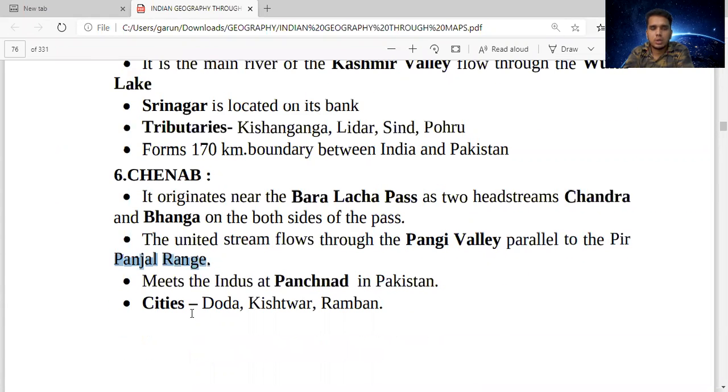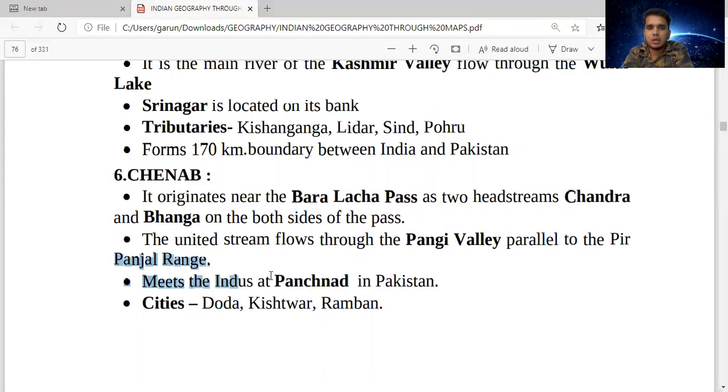Okay, because I can explain many things in the river system, but you need to draw only the basic map, and the questions arise from these points. The united stream flows through the Pangi Valley. From which valley does the Chenab flow? Questions are like this. And for which range is it parallel? Parallel to Pir Panjal range.